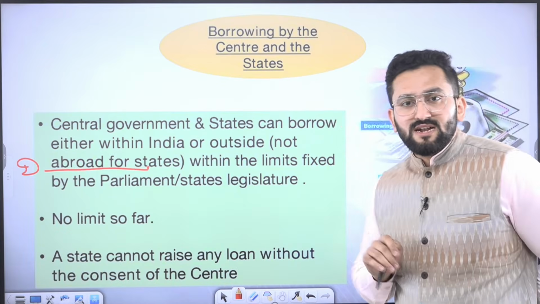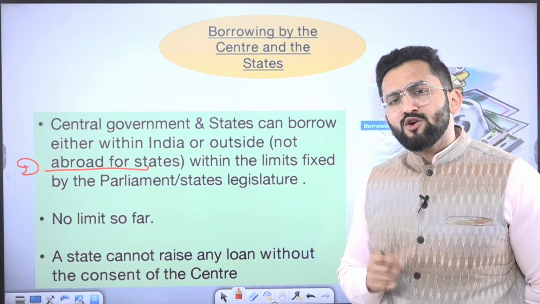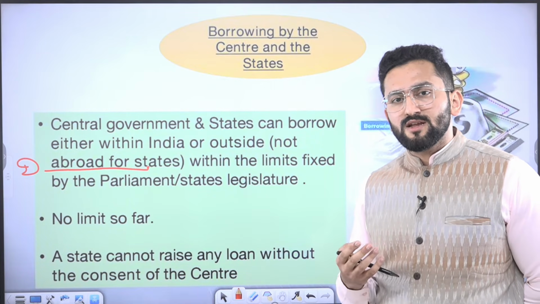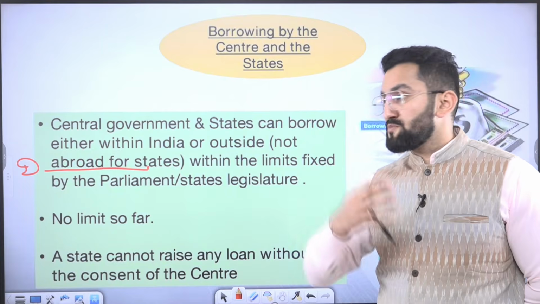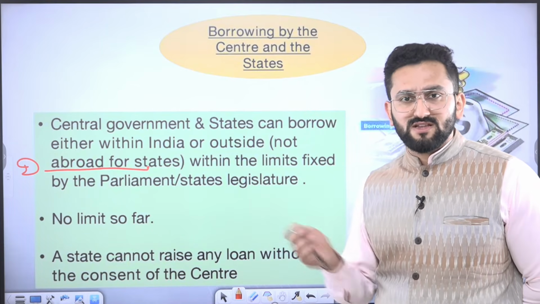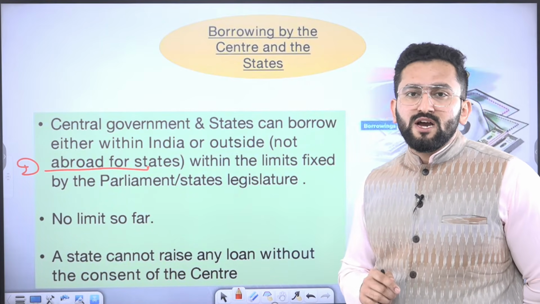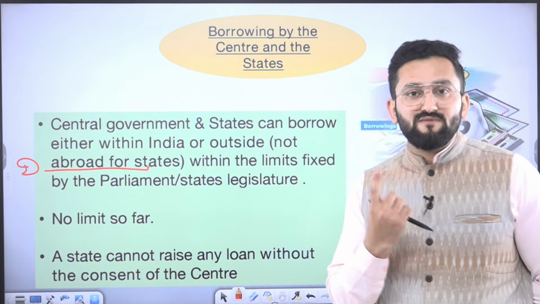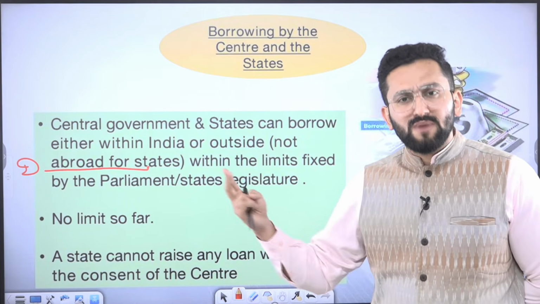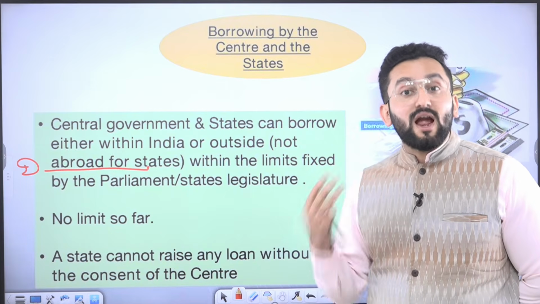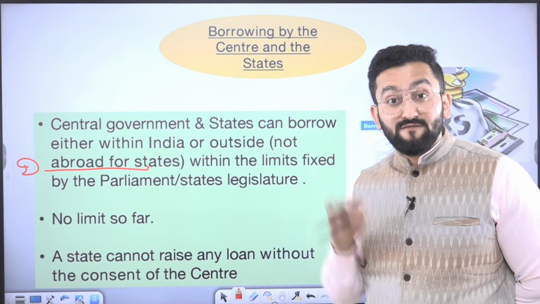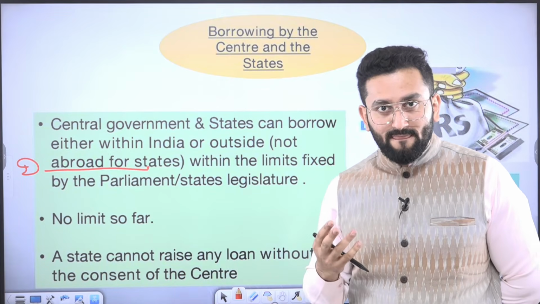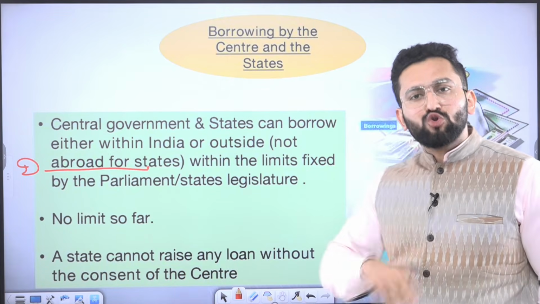Now, borrowing by the center and state. If I ask you, from where does our government, be it center or state, get funds, arrange funds to be spent on developmental activities and daily activities, salaries and other expenditures? We'll say, sir, when it comes to state government, one source is their revenues, tax revenues. Other may be non-tax revenues. Third, maybe grants, which they are getting from the center. And fourth are borrowings, right? Means taking loans. Now, center and state both can take loans.